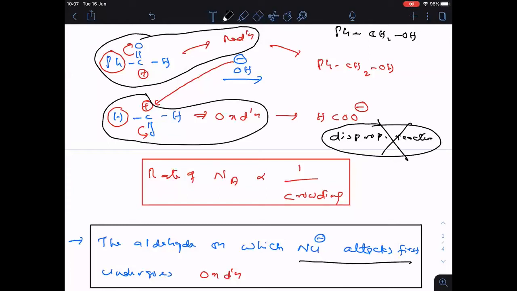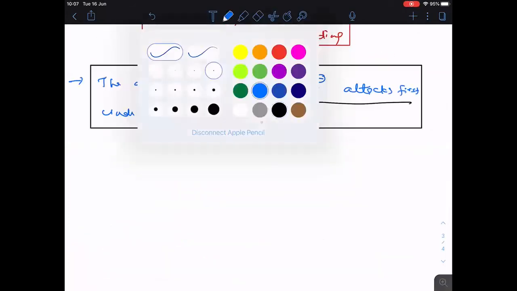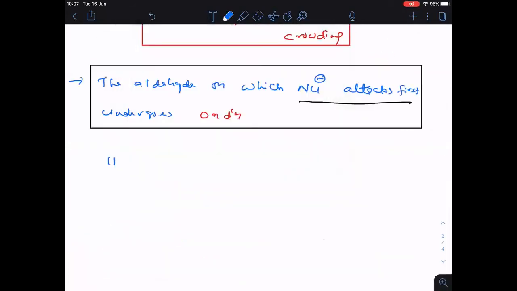Completed? Right. Now, can you tell me any aldehyde which is smaller than formaldehyde? For example, here, let me take formaldehyde. Let me take any one aldehyde X, which is also an aldehyde not having alpha hydrogen. Is it clear, everyone? So, can you tell me now which undergoes oxidation, which undergoes reduction? Is there any aldehyde smaller than formaldehyde? No. Therefore, formaldehyde, with less crowding, undergoes oxidation, and the other one undergoes reduction. There is no other option.